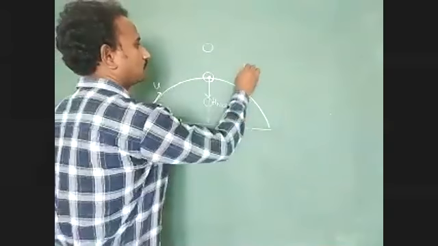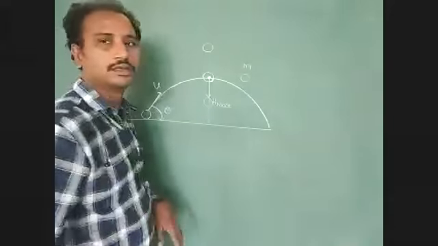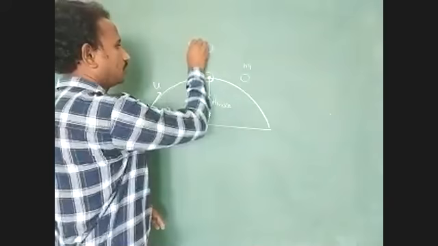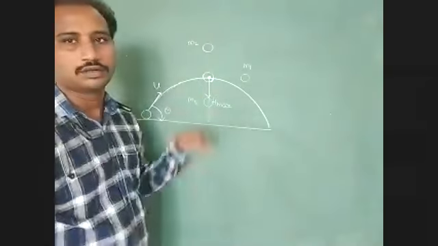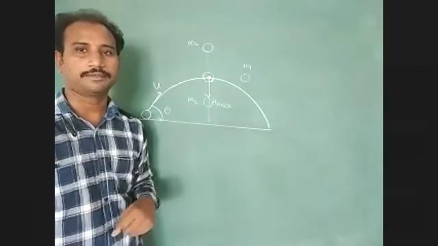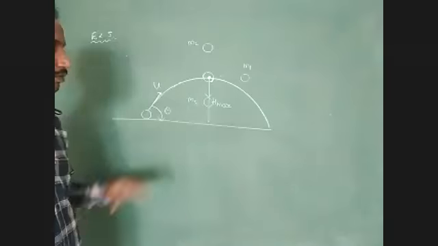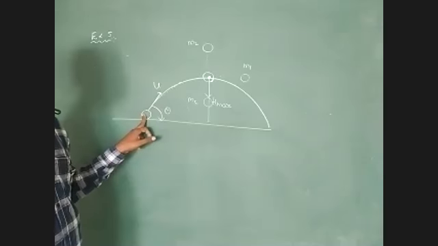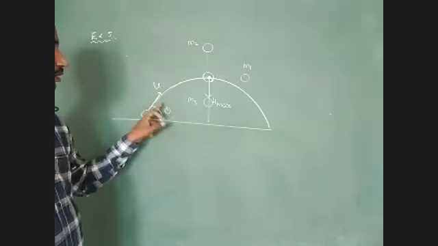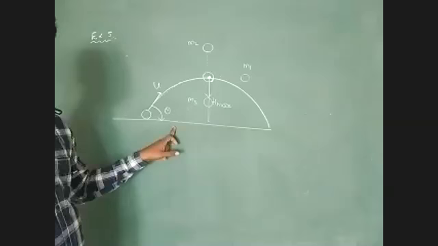The mass of the first fragment is M1, the second fragment M2, and the third fragment M3. Okay, this is the example problem. Once again, let us listen: the bomb is projected at an angle with respect to the ground.